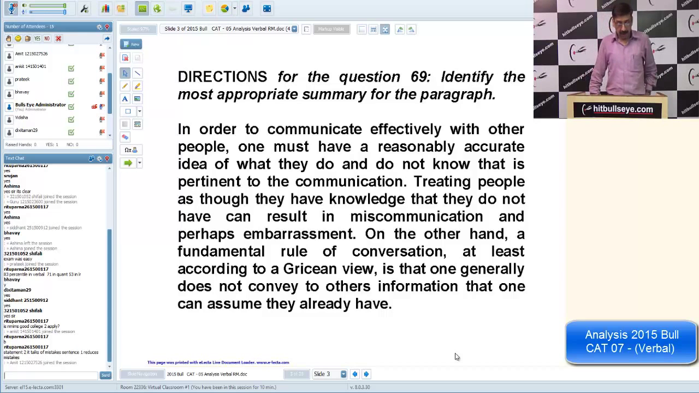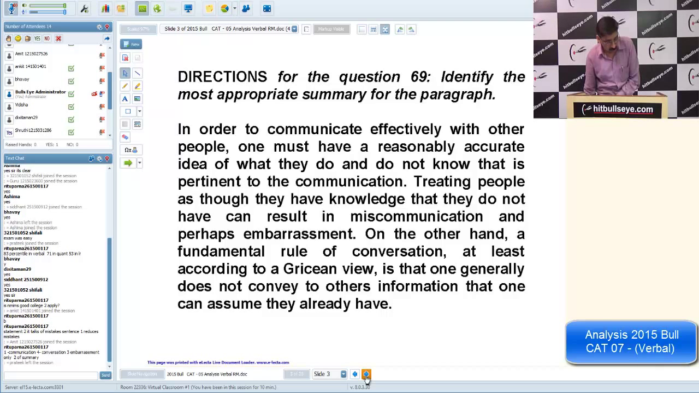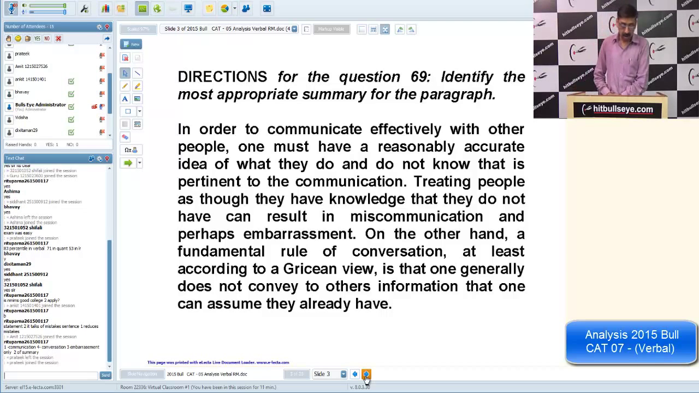On the other hand, the fundamental rule of conversation, at least according to the Grecian view, is that one generally does not convey to others information that one can assume they already have. Simply, if you know something or everything, there's no point. So the keywords are very important. I told you that in a summary we need to just focus on the keywords.